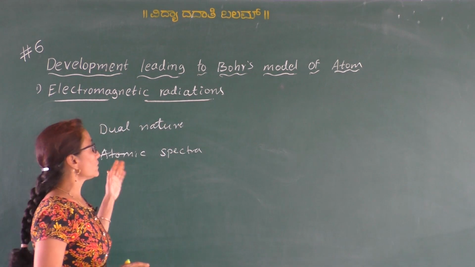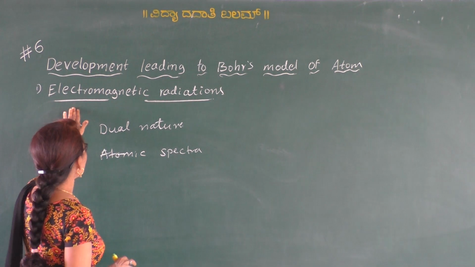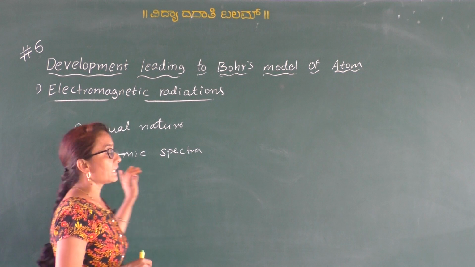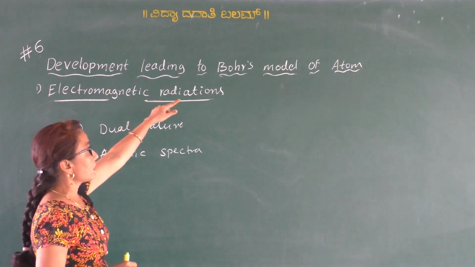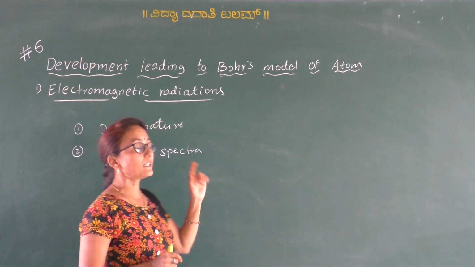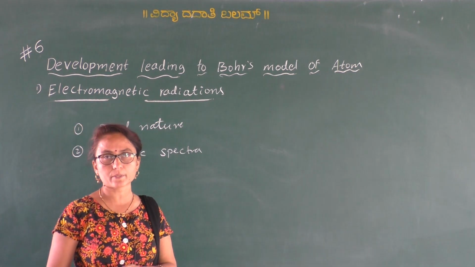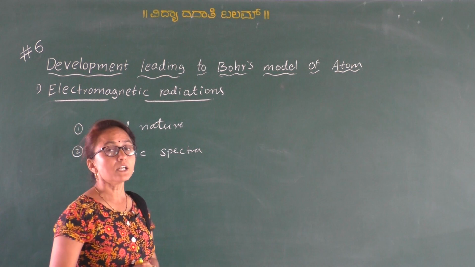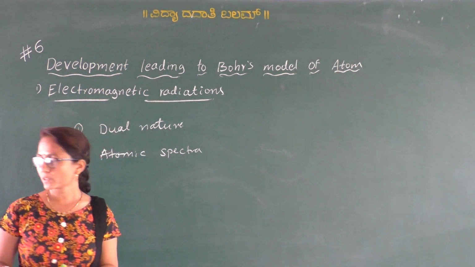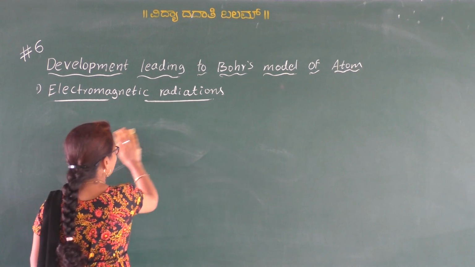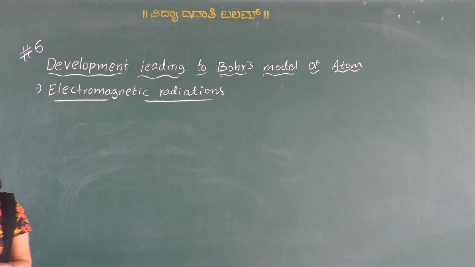Before going to Niels Bohr's atomic model, first we have to discuss the electromagnetic radiations, in the development leading to the Bohr's model of atom. So first we have to discuss what electromagnetic radiations are and how they are produced.